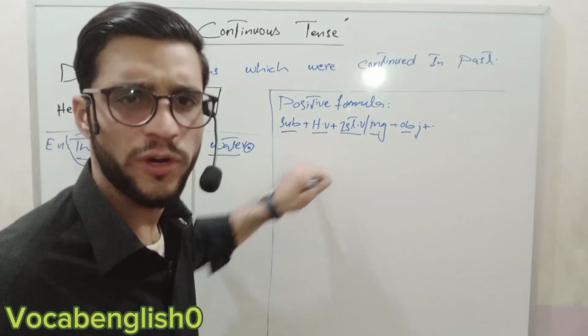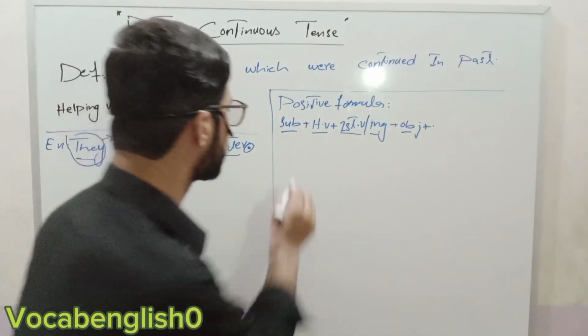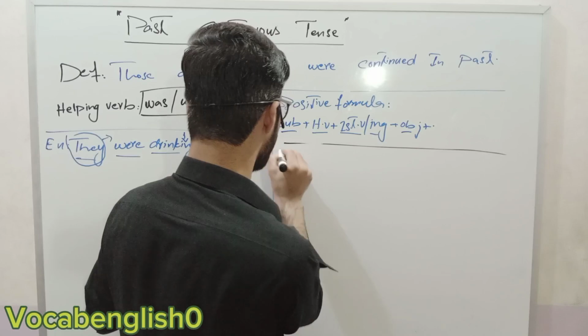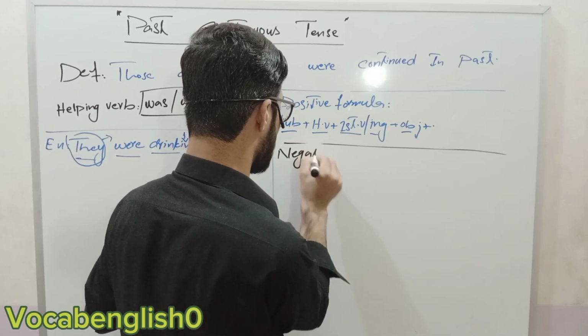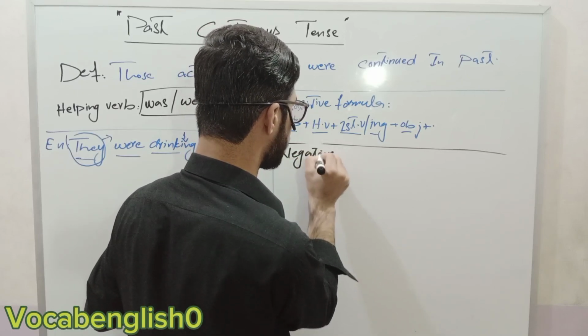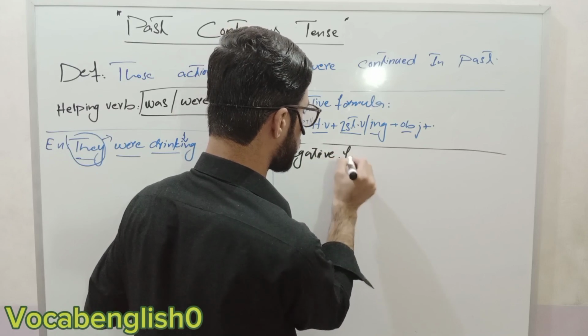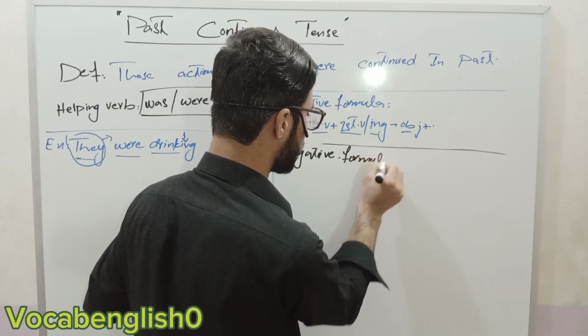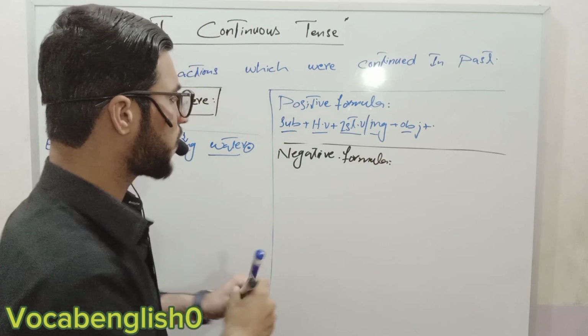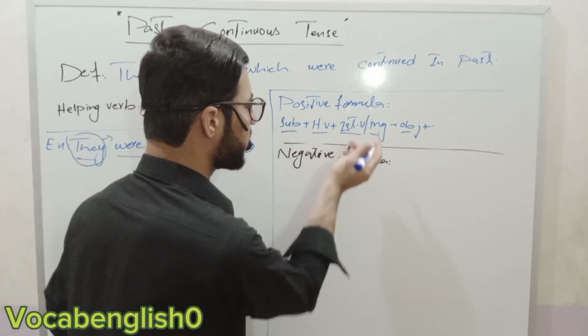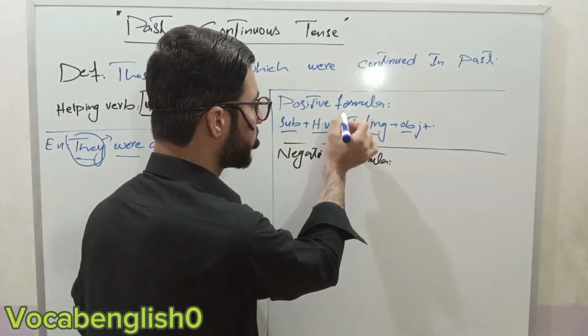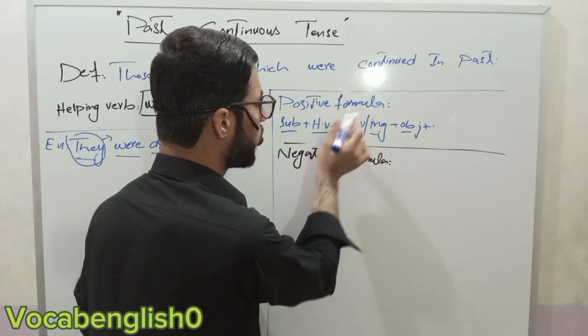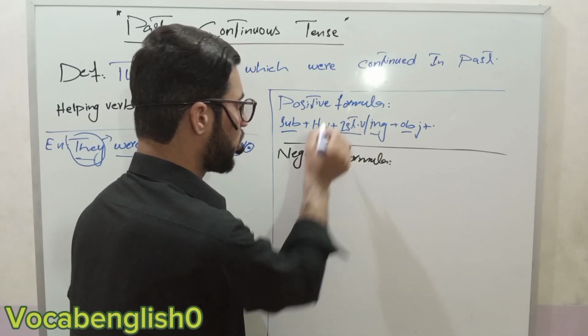After that the negative formula is there. What is the negative formula? The same thing will come, just in between the helping verb and first form verb the not will come.